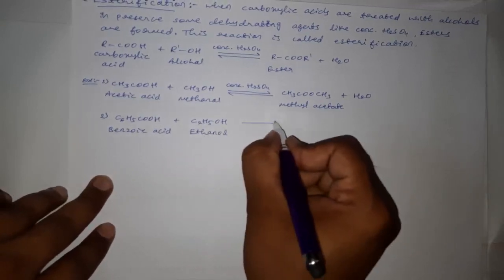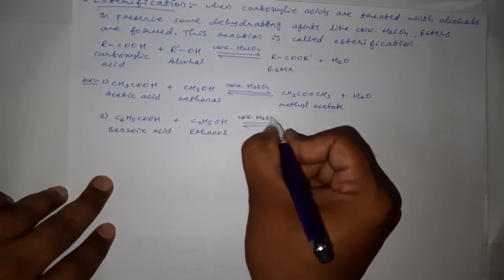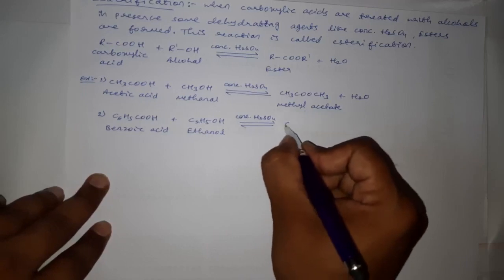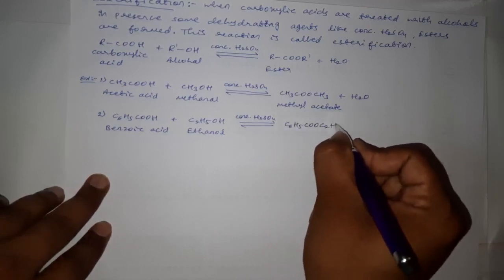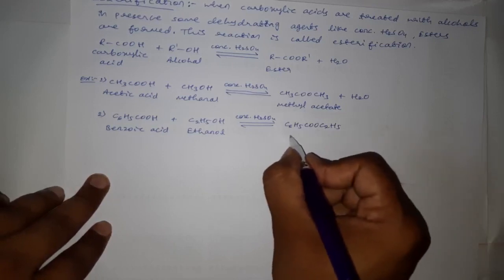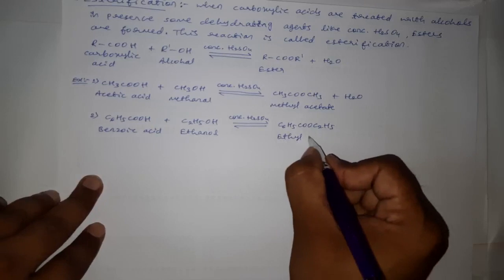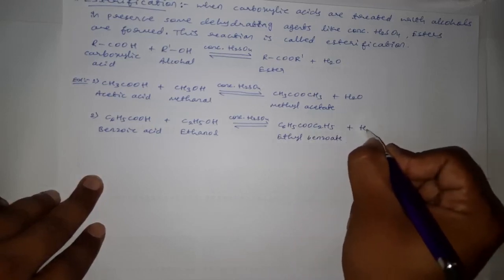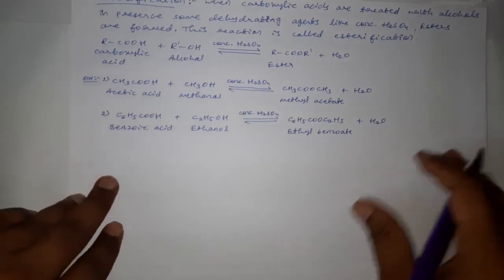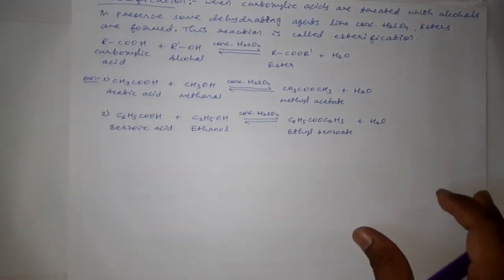Ethanol in presence of concentrated sulfuric acid, we will get C6H5COOC2H5. It is an ester, ethyl benzoate with the loss of one molecule of water. Okay, this is all what? Esterification.